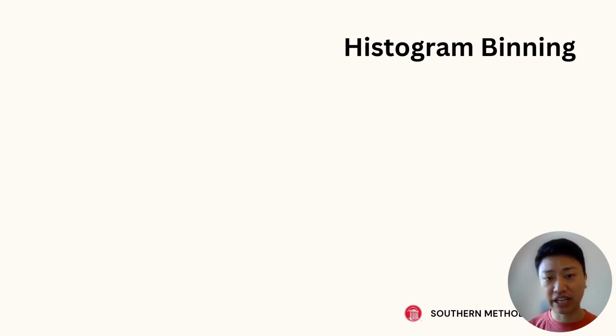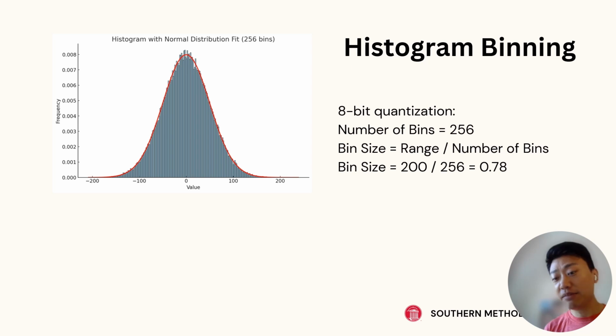Quantization is very much like histogram binning. Same idea: if we have an infinite range of numbers from negative 200 to 200, and I want to quantize this distribution into 256 finite discrete numbers, then I would use 256 different bins or buckets to put those numbers into. Essentially, I'm sliding this distribution through equally spaced bins and buckets.